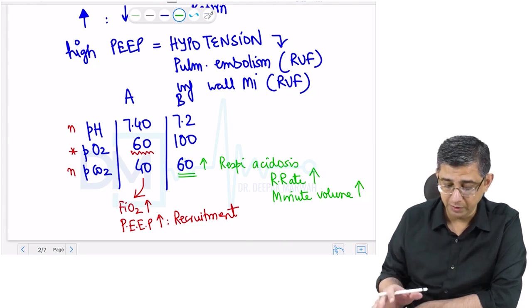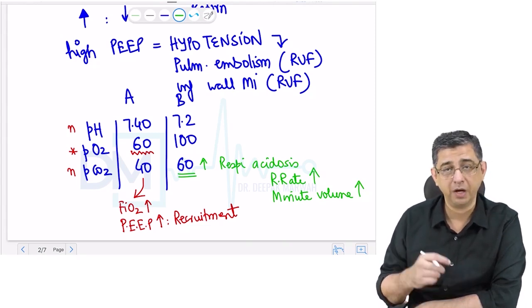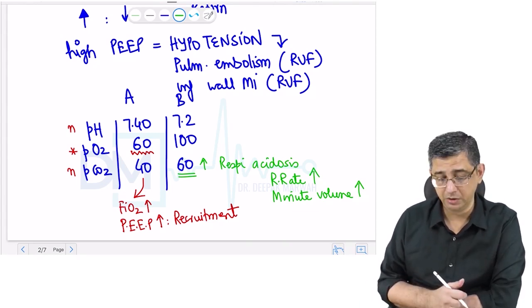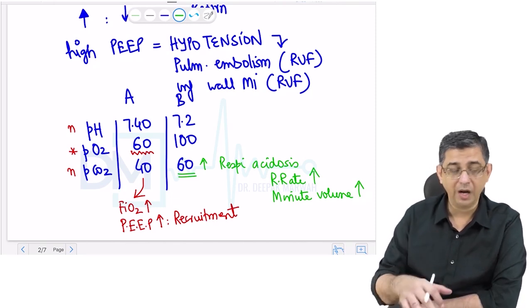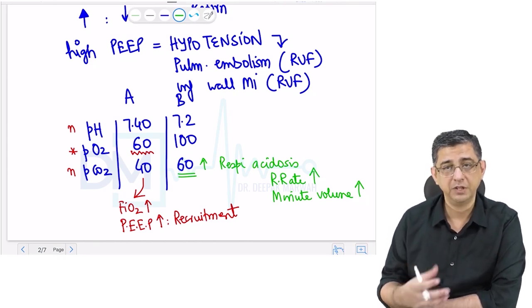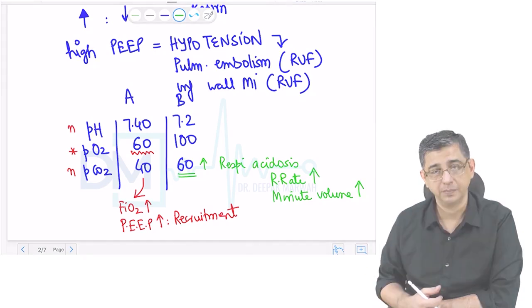On the other hand, if a person is having respiratory acidosis, the parameters that are to be handled in the ventilator are respiratory rate and the minute volume of the patient. So once you get a hang of this, we'll be in a better position to discuss the modes which we shall be using to ventilate the patients.